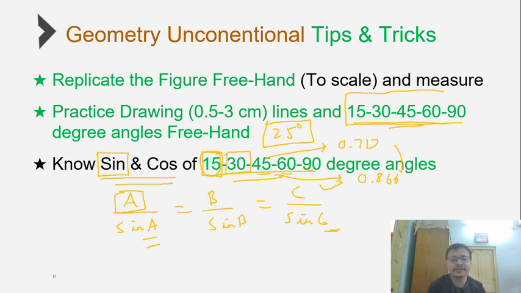So knowing 15 would help you know how it moves in the initial gap. For example, sin 30 is half, sin 0 is 0. How it moves in the in-between gap, you'll get an idea if you know the value of sin 15. So always pay attention to knowing the value of the sine and cos of all the angles.